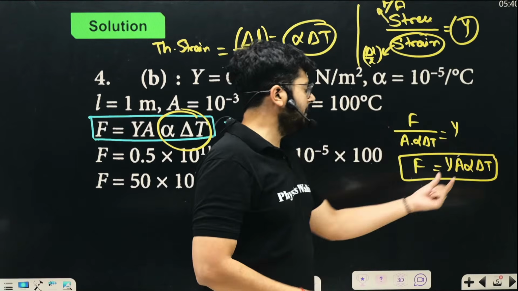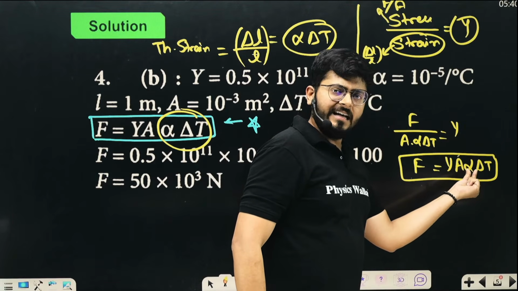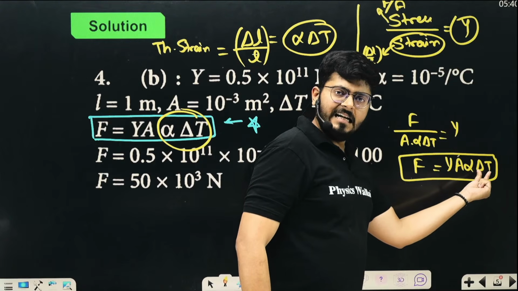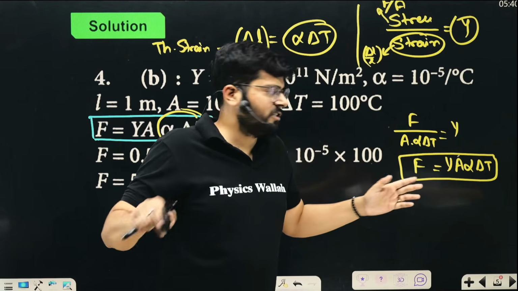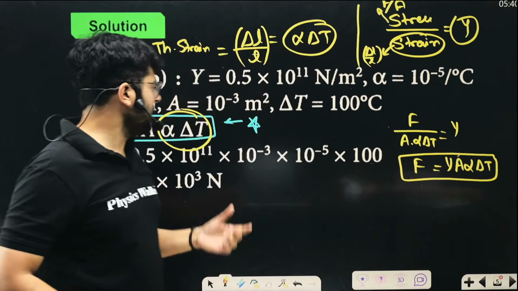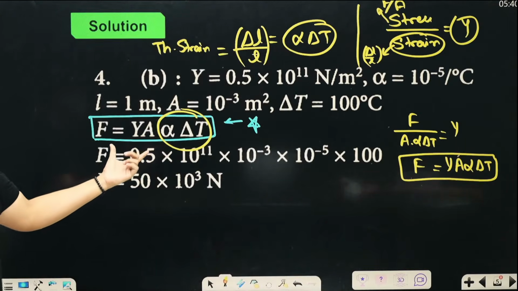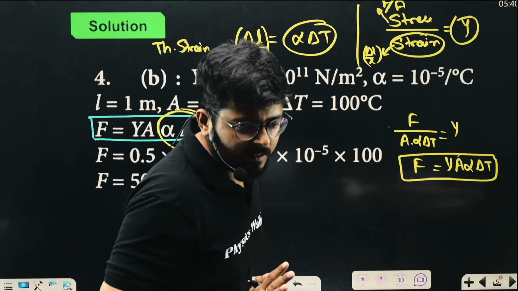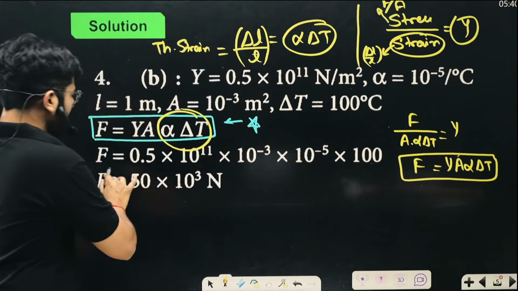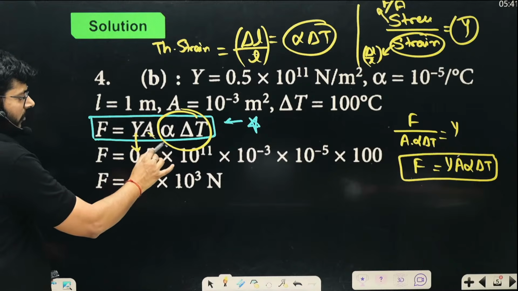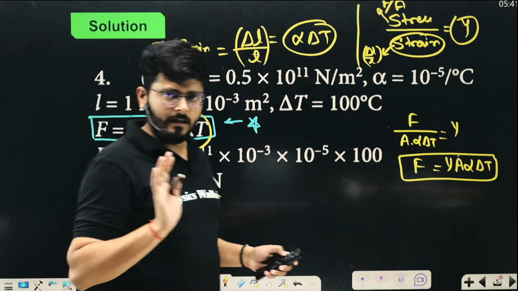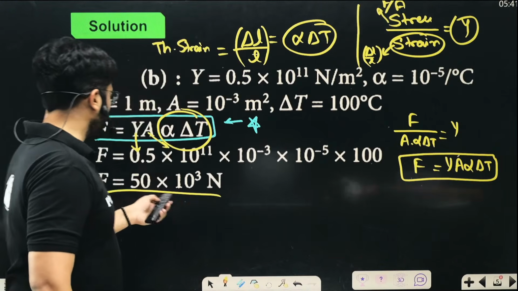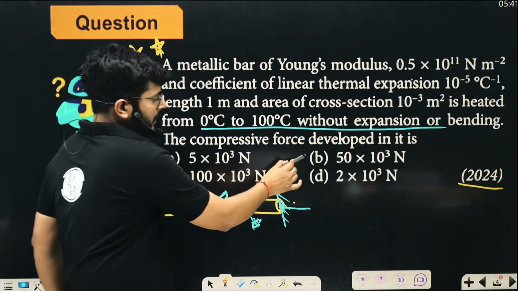So when you heat up a metal piece of thermal coefficient alpha by the temperature difference delta T, my dear kids, the expansion force which is created is YA alpha delta T, and we have used that formula over here. So the concept is clear, I believe, with everybody, right? Okay, and when you use all the values given to you, Y, A and alpha, everything is given, the compressive force will be calculated. So 15 times 10 to the power 3, which is option number B, right?